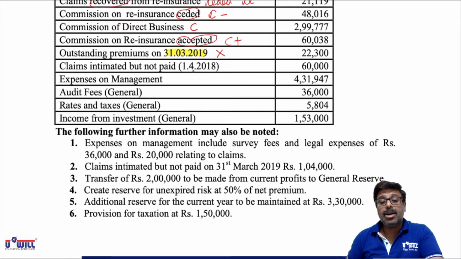Claims intimated but not paid. Now opening outstanding we will do minus, CL minus. Had it been closing outstanding, then it would directly appear in balance sheet. Opening outstanding always comes in trial balance and we minus it from respective claim.